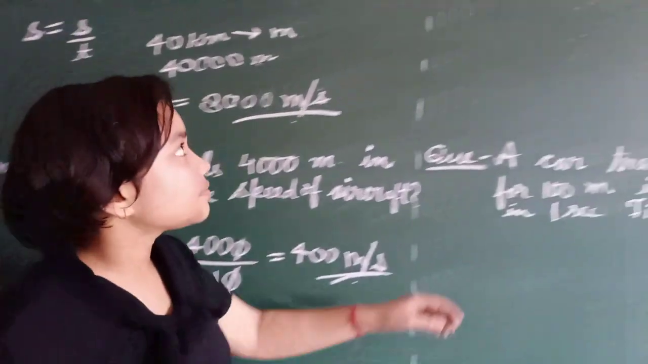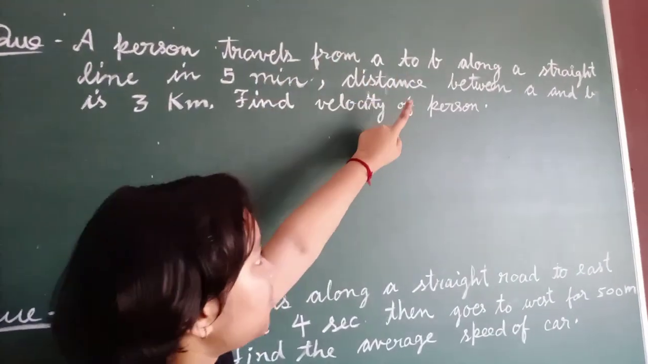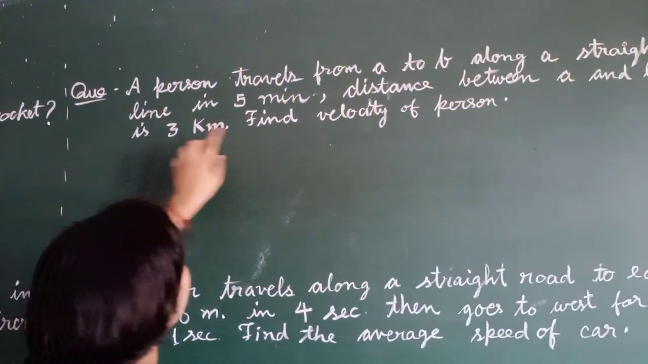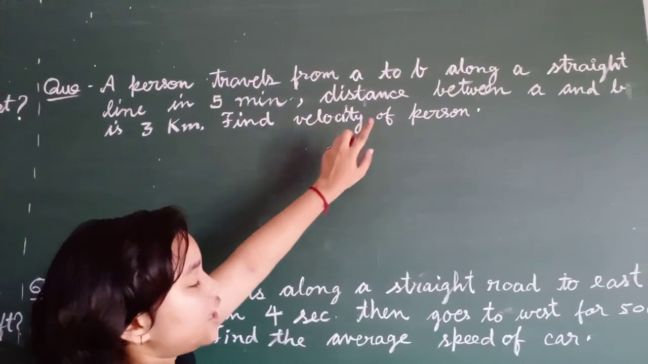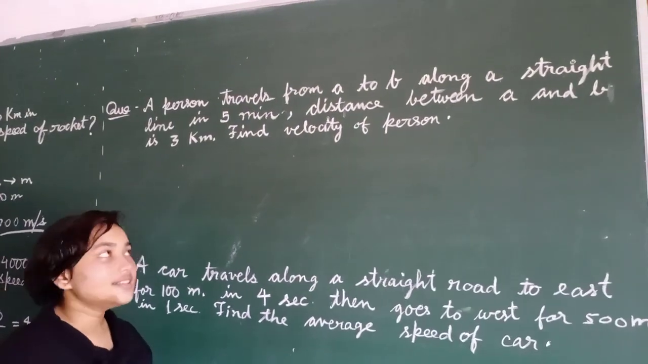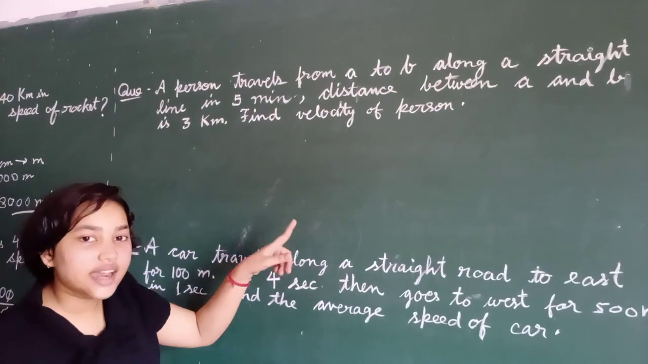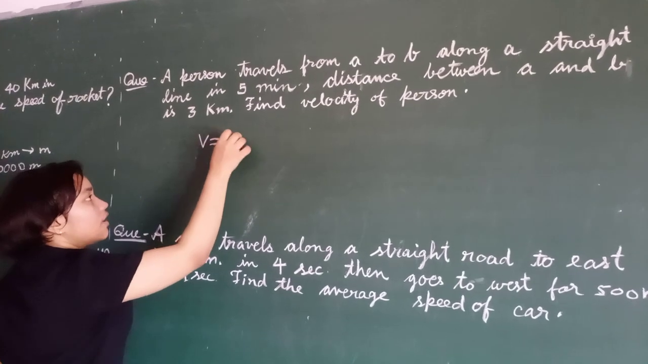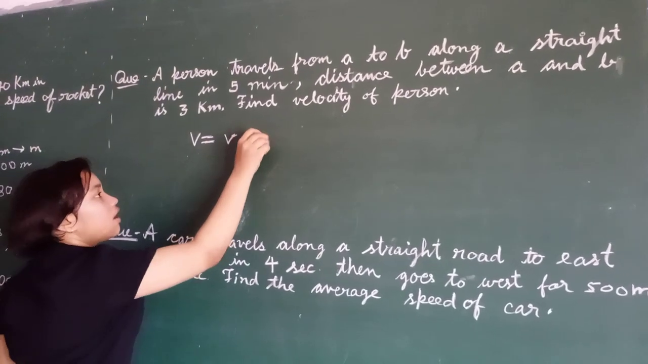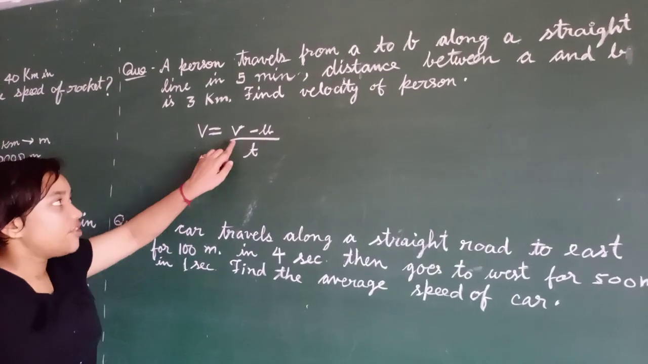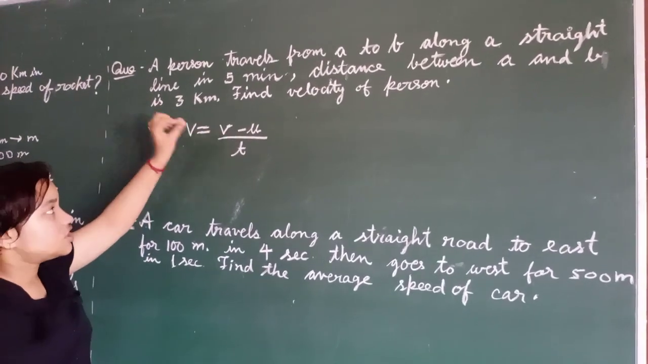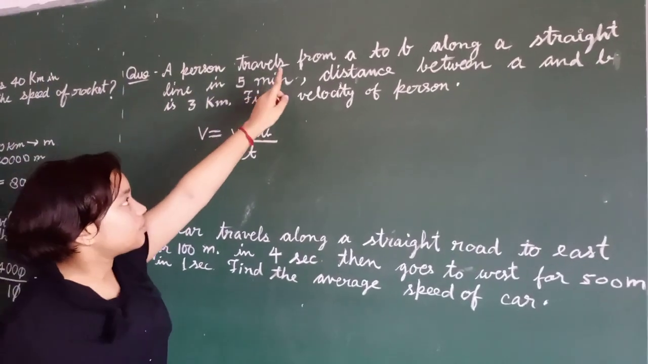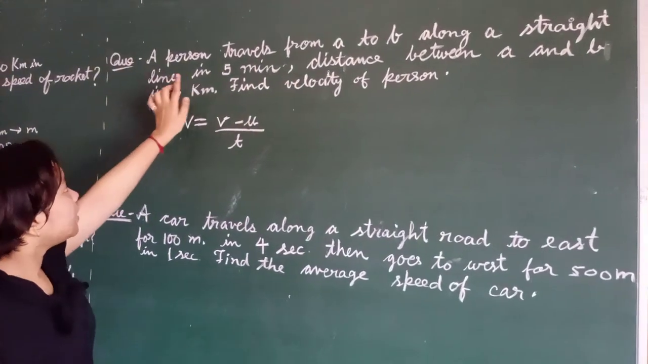Now next question. A person travels from A to B along a straight line in 5 minutes. Distance between A and B is 3 kilometers. Find the velocity of the person. So how can we find the velocity? Velocity is equal to V minus U upon T, where V is the final position, U is the initial position and T is the time.